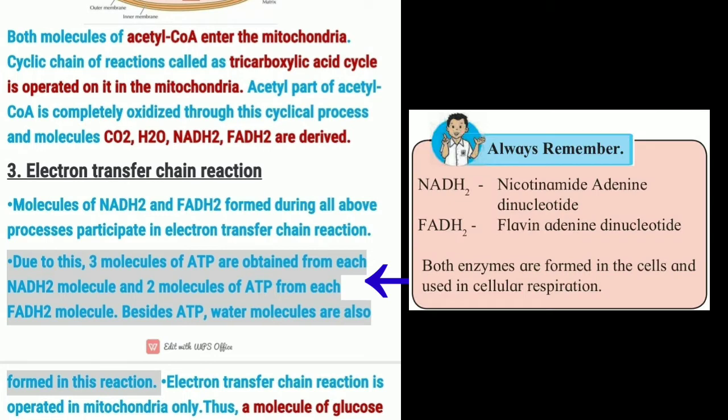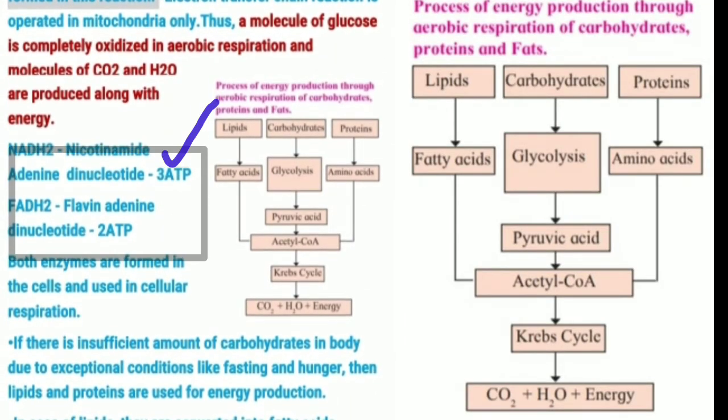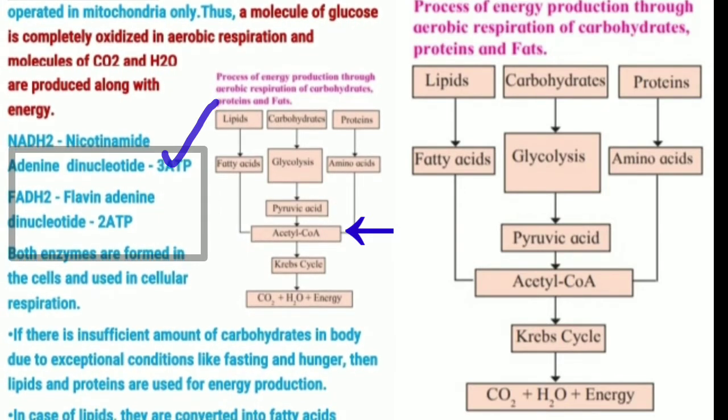The full form of NADH2 is nicotinamide adenine dinucleotide, and one molecule of NADH2 has 3 molecules of ATP. While FADH2 is flavin adenine dinucleotide, and it has 2 molecules of ATP. Both are coenzymes used in cellular respiration.